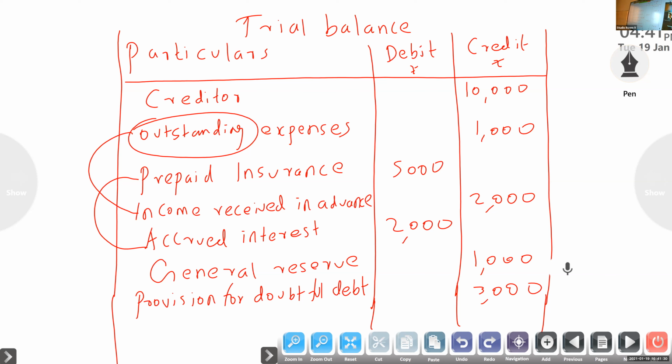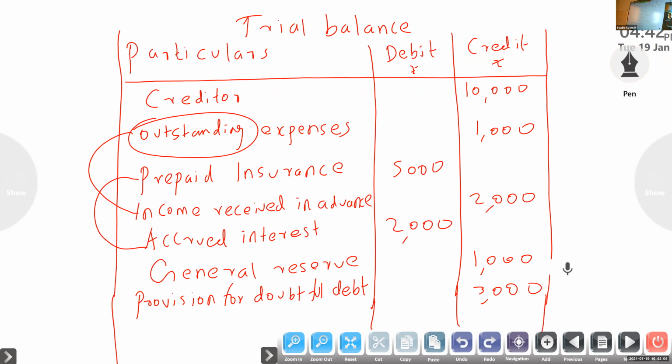Then purchase debit, sales credit. Purchase debit, purchase return credit. Sales credit, sales return debit. Return inward means sales return. Return outward means purchase return. All expenses debit. Assets, cash in hand, cash at bank, debtors, bills receivable, motor vehicle, furniture, everything debit.